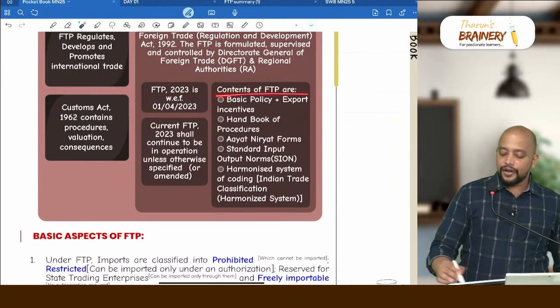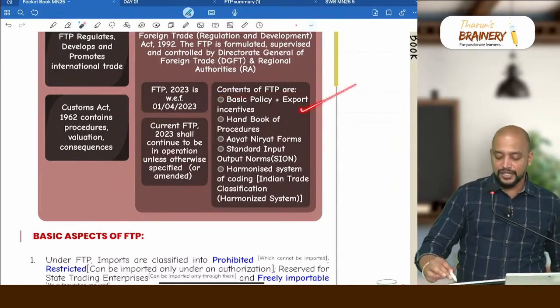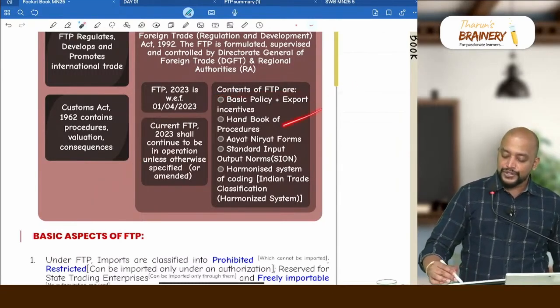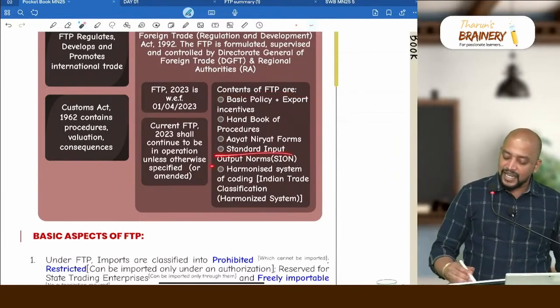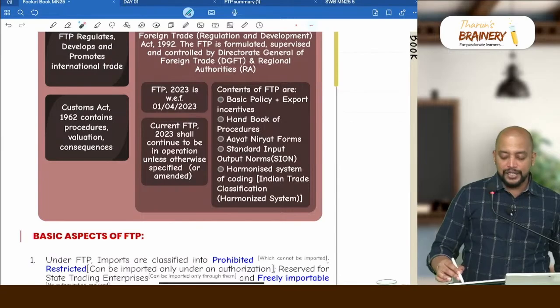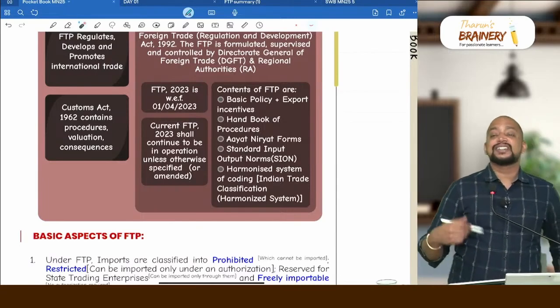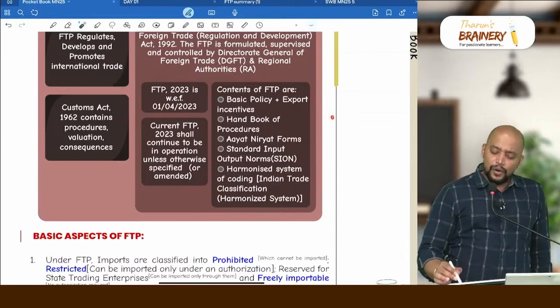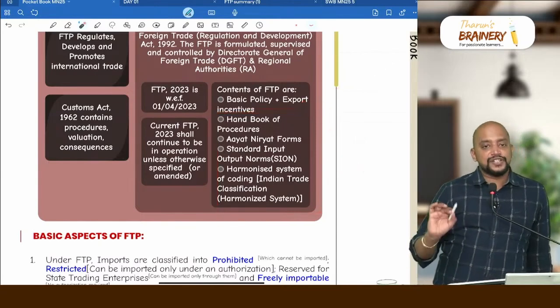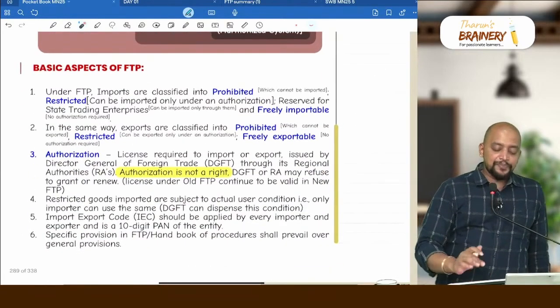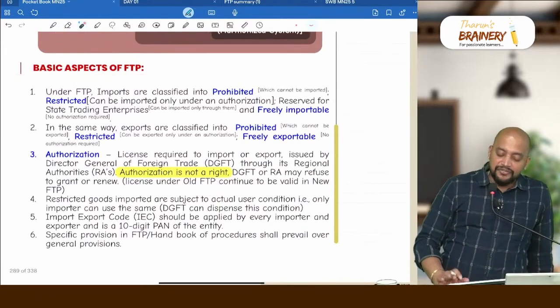And the contents of foreign trade policy: we have the basic policy plus export incentives, handbook of procedures, Ayat Niryat forms, that is import export, then SION, and harmonized system of nomenclature coding, that is which product, what is the restriction, etc. But all these things are not there in the syllabus. What we have is only the basic policy plus export incentives. Then, so look into the basic aspects of FTP.